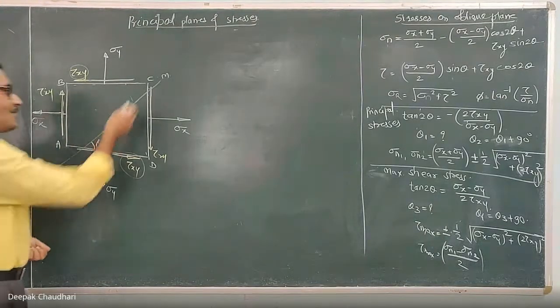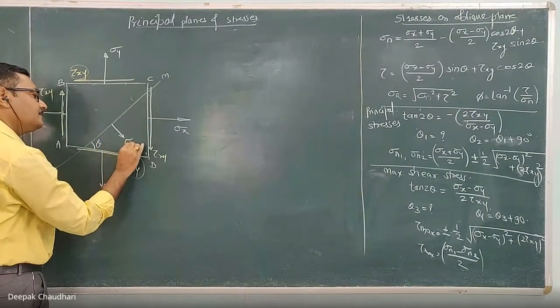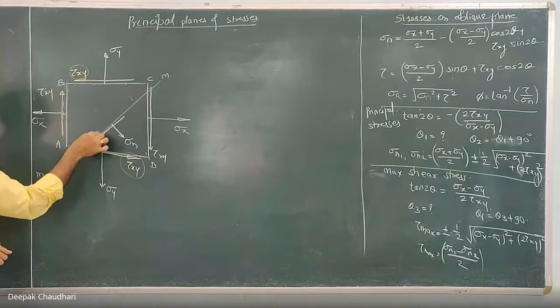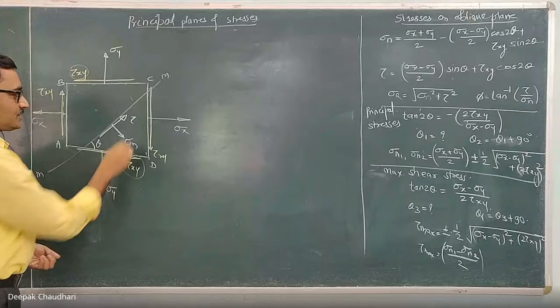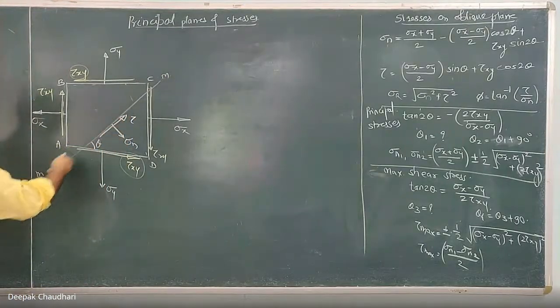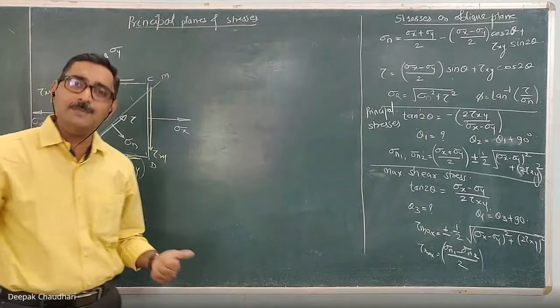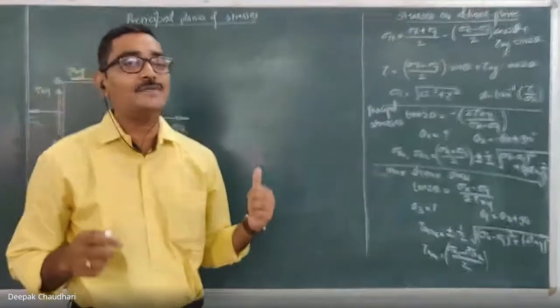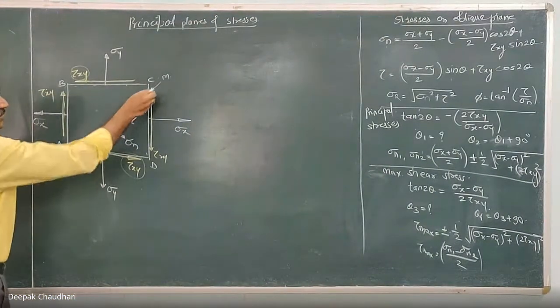On this oblique plane, there will be some normal stress as well as shear stress. Let's denote it as tau, or Q also you can denote. Here, tau is the shear stress acting on this oblique plane, and sigma n is the normal stress acting on that same oblique plane, which is inclined at an angle of theta degree. We have to find out these normal and shear stresses acting on this oblique plane.